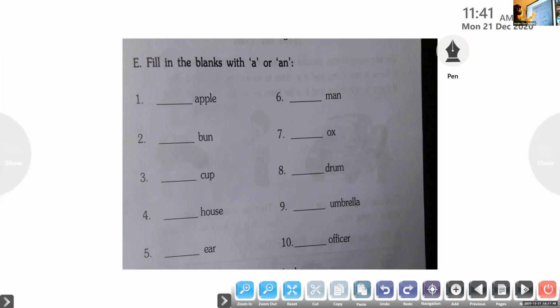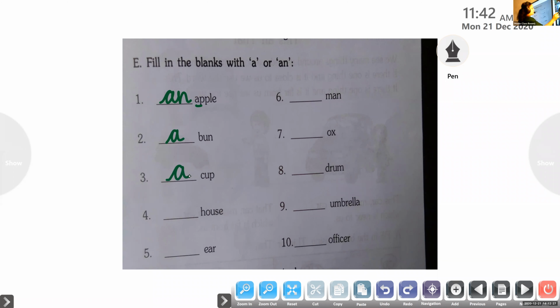Dash apple. The first letter is A. So what do we use in front of the word apple? An apple. Okay, Karthik. Well done. Thank you. Adinath, unmute. Try number 2. Dash bun. A bun. Very good. Okay. Junaita, unmute. Try number 3. Cup. Yes. A cup. Fantastic.